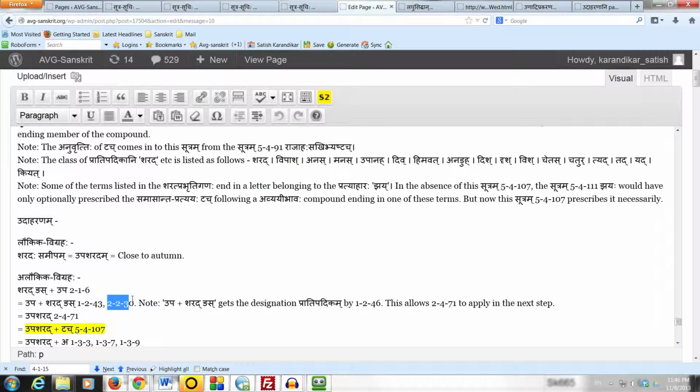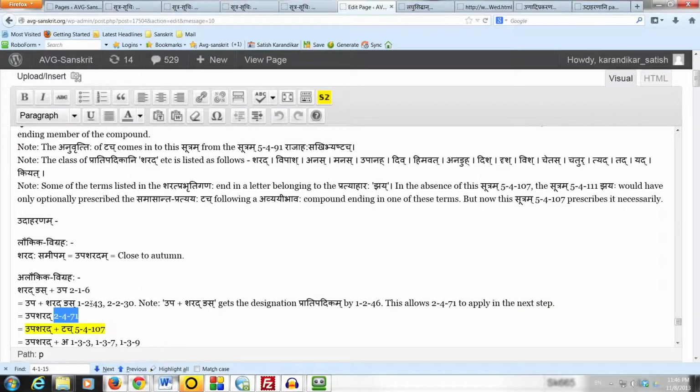Then by 2230 upasarjanam purvam, upa becomes the prior member of the compound. Now upa plus sharad nyas gets the designation pratipadikam by 1246 kritadita samasascha, because we have formed a samasaha. And then 2471 comes in to perform the luk elision on the sup affix nyas, which is inside the pratipadikam.